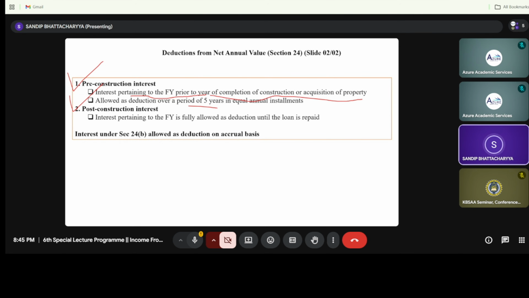Next is the post-construction interest, which means interest pertaining to the financial year, fully allowed until and unless the loan has been repaid, that is, until you pay off the total amount of the loan, right? So pre-construction plus post-construction, we will get interest under section 24b.